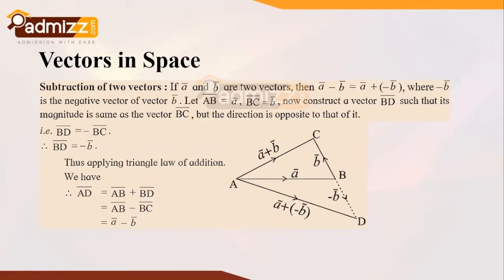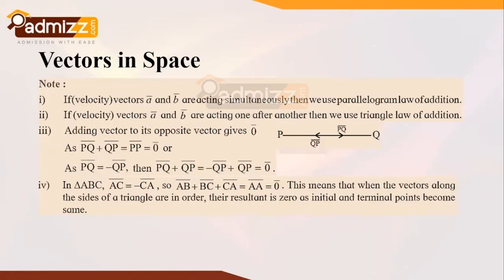Now looking forward to the other concept part, it is important to note that if velocity vectors A bar and B bar are acting simultaneously, then we use the parallelogram law of vector addition. And if velocity vectors A and B are acting one after another, then we use the triangular law of vector addition. That means if two velocity vectors A and B are acting simultaneously, we use the parallelogram law of addition. And if vectors A and B are acting one after another, it is preferred that we use the triangular law of vector addition. All right, so this is the key thing to note.